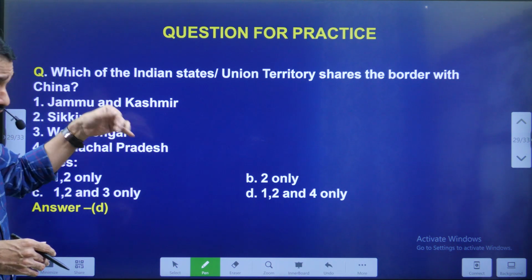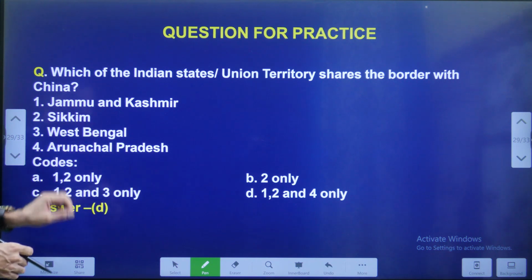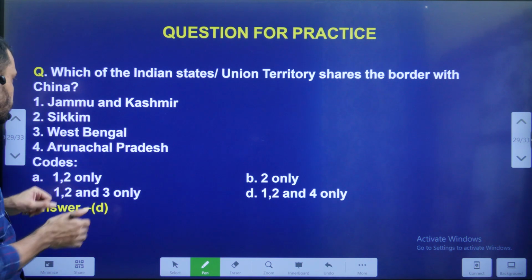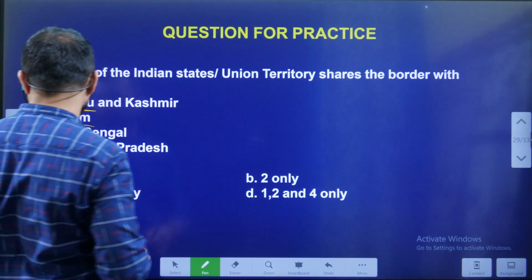Last video question, which of the Indian states or UTs share the border with China? The answer is D. 1, 2, 4. J&K, Sikkim and Arunachal Pradesh share border with China.